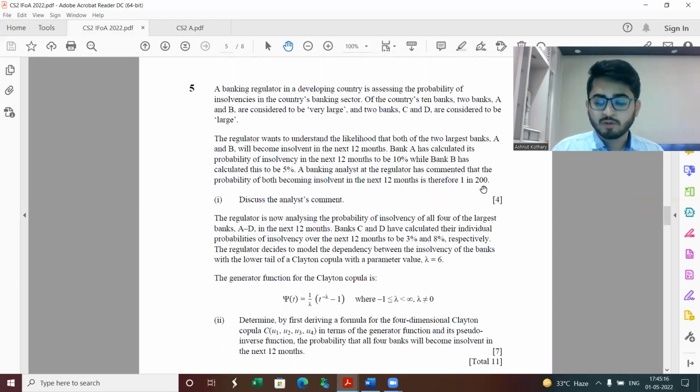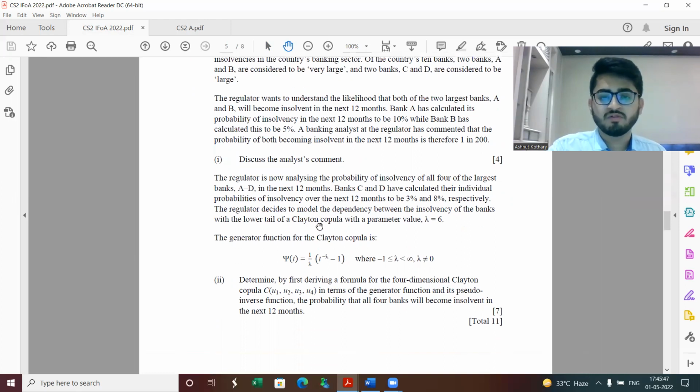And if a particular bank is facing some issues due to which it is in a position of insolvency, there should be some positive correlation with other banks' insolvency position as well. So we are actually underestimating the probability, since, using the practical understanding of what generally happens in the economic environment, the probability should actually be higher than this. So to model that, we could use any Copula. So that was basically for part 1.